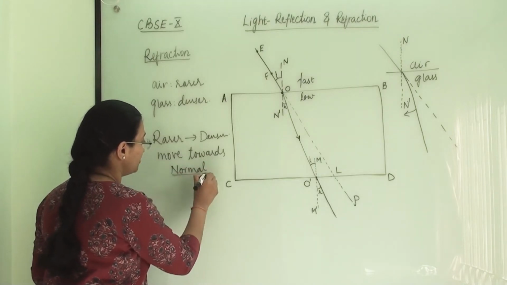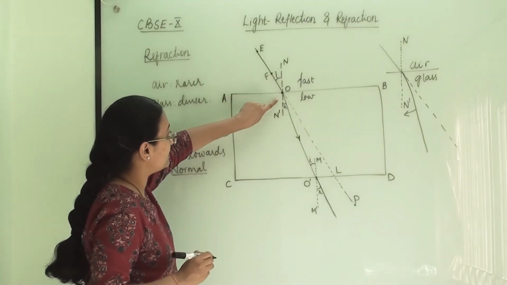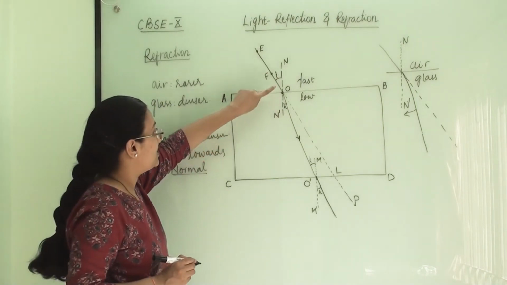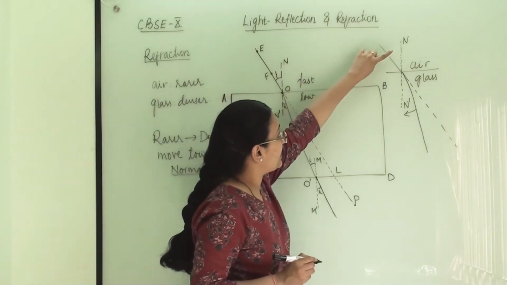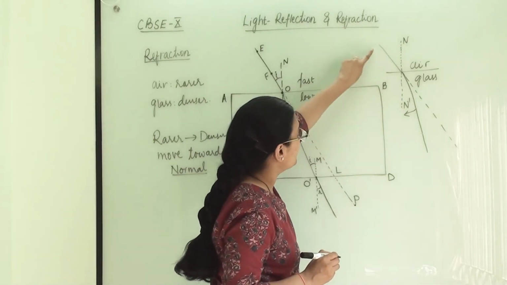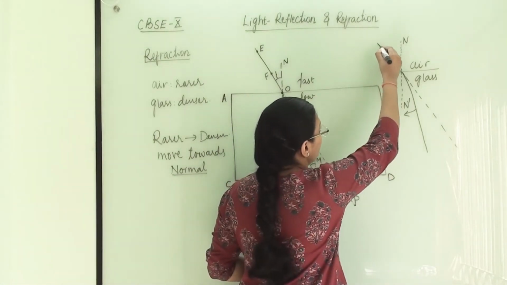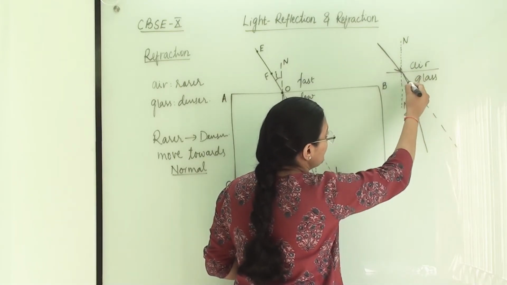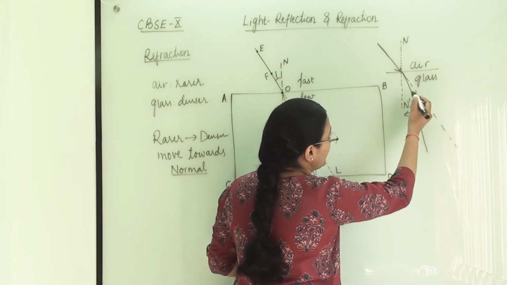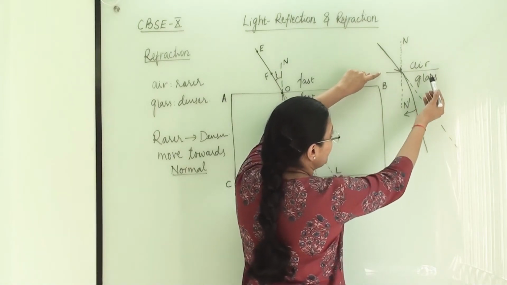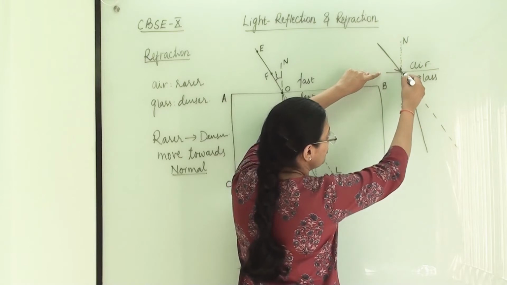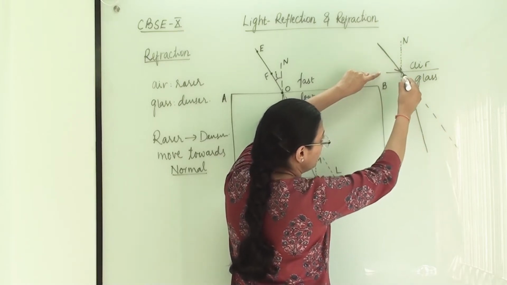Again, what is a normal? Normal is a perpendicular line drawn at the surface of the glass slab. So here this is a perpendicular line, we can see this N dash. This is our incident ray which is coming and striking here at the point O. Now here actually it should go like this. But since it is coming from rarer medium to denser medium, it will move towards the normal.